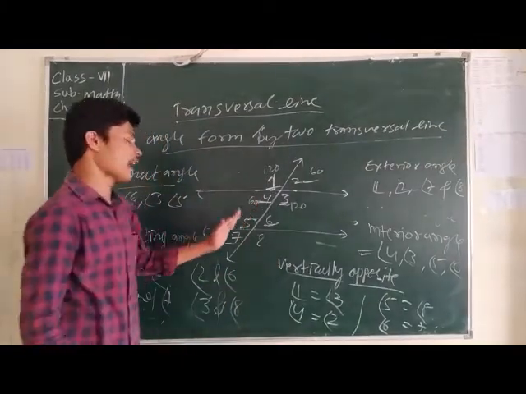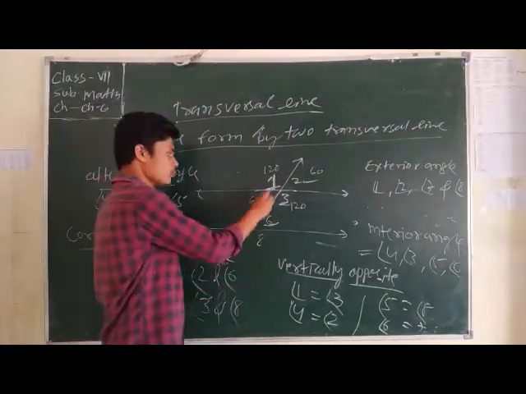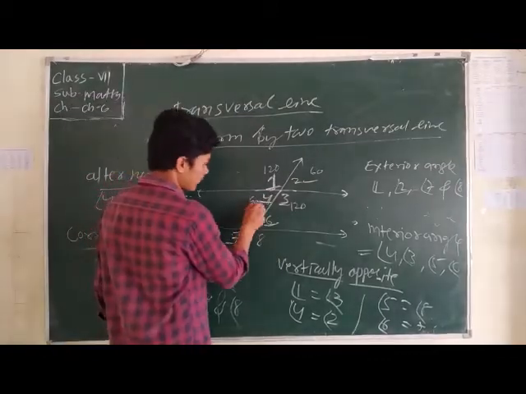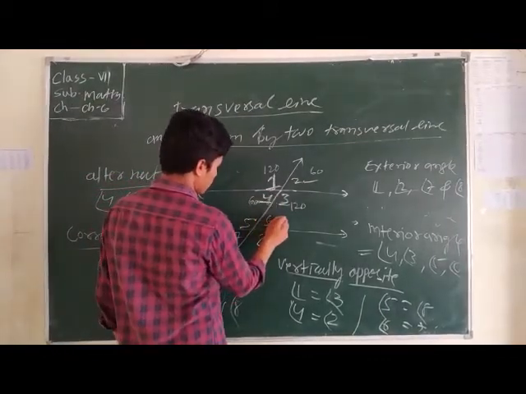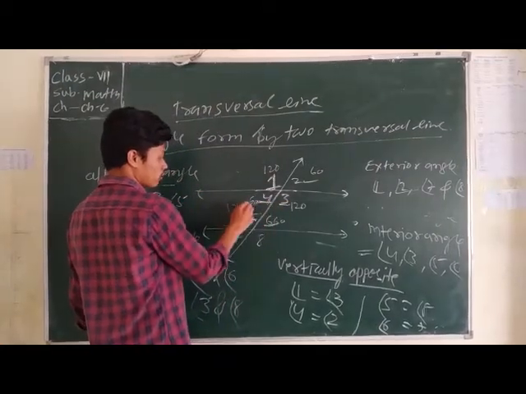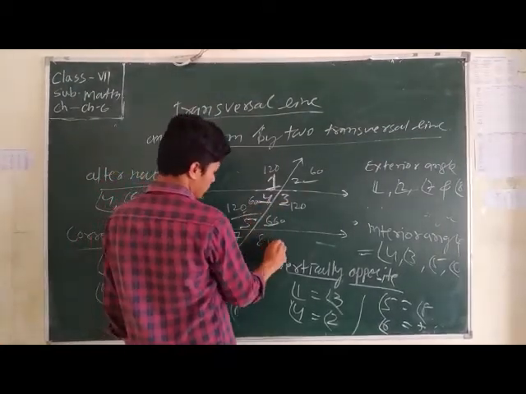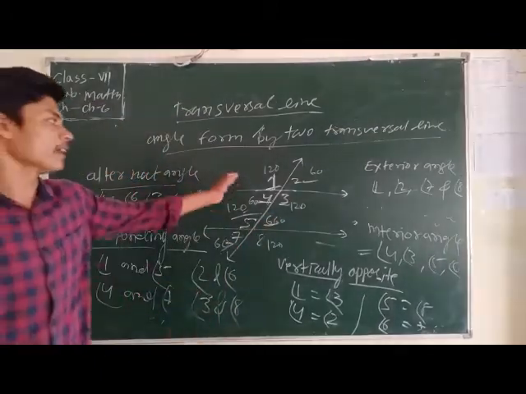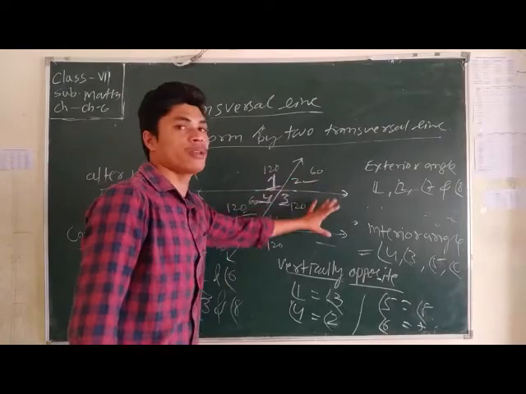And interior angles: how do we know the lines are parallel? If the sum of two interior angles is 180 degrees, then the lines are called parallel lines. Here the alternate of 4 is 60, and here also 60 degrees. The alternate angle here is 120, then this is also 120. That means we can easily find the angles using the transversal line.